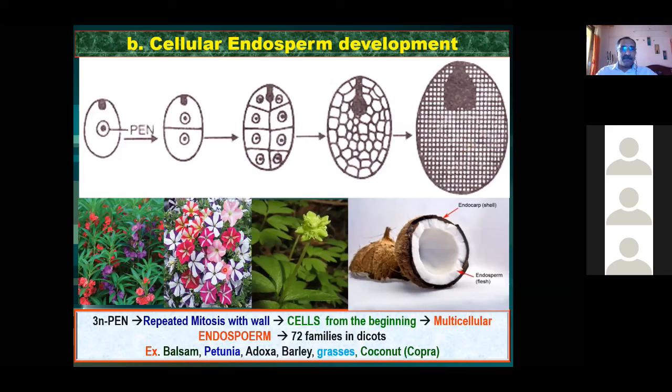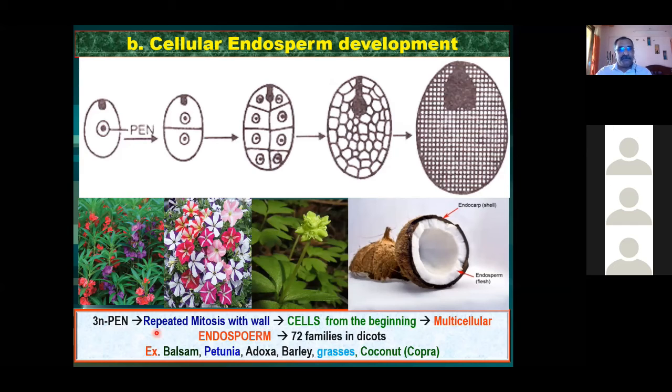Okay. Now you look at the point down. The primary endosperm nucleus is undergoing repeated mitotic division. But the difference with the previous slide: there it was without wall, here it is with wall. ये difference, आपको basic points क्या है समझ में आया ना, और उसके बाद difference मालूम होना. So basic procedure क्या है मालूम पड़ा तो difference देखो तो आपका topic simple हो गया.